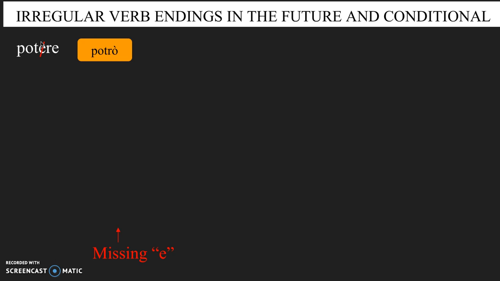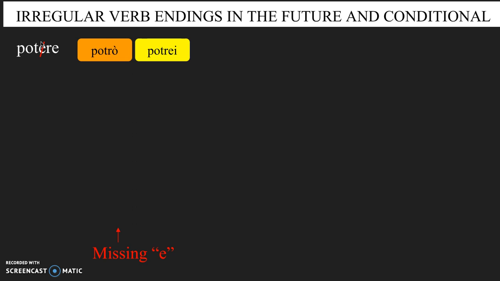So io potrò, tu potrai, lui potrà, noi potremo, voi potrete, loro potranno. In the conditional, we still remove the E and we get potrei. Io potrei, tu potresti, lui lei potrebbe, noi potremmo, voi potreste, loro potrebbero.